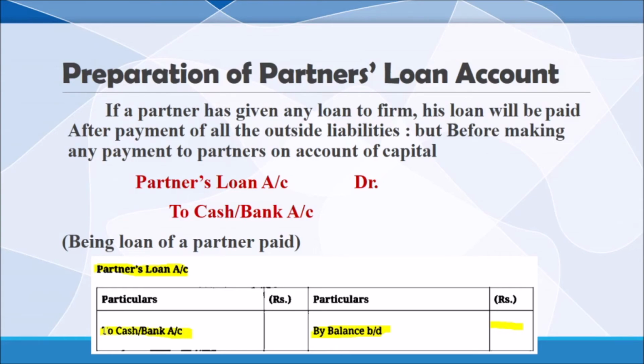So the partner's loan account is prepared like this. First of all, we will transfer the partner's loan from the liability side. Then we will find out the total, and the amount will be transferred to the cash or bank account. So this is the format of preparing the partner's loan account.